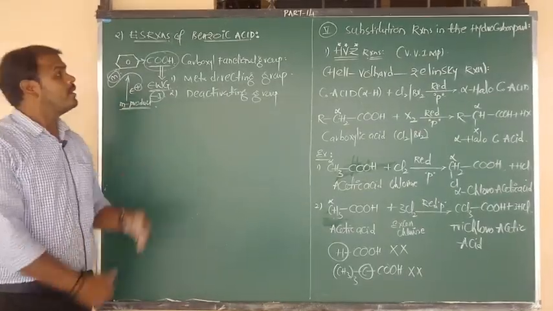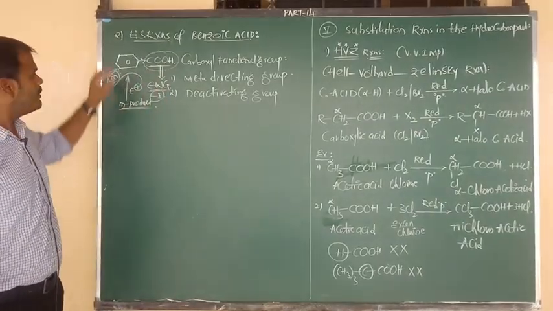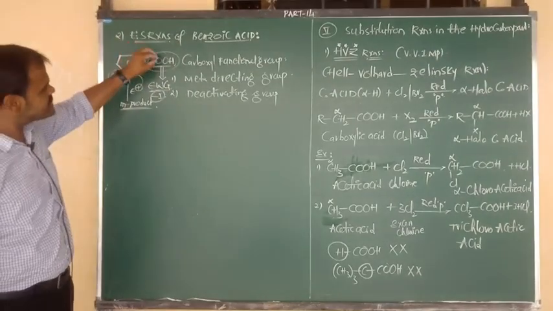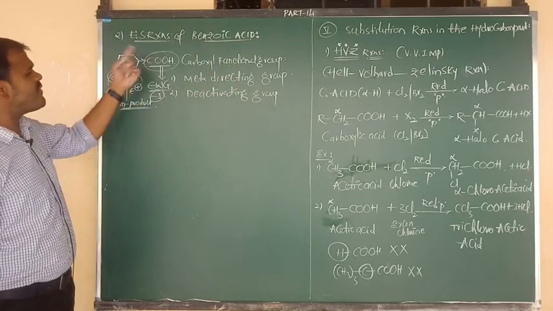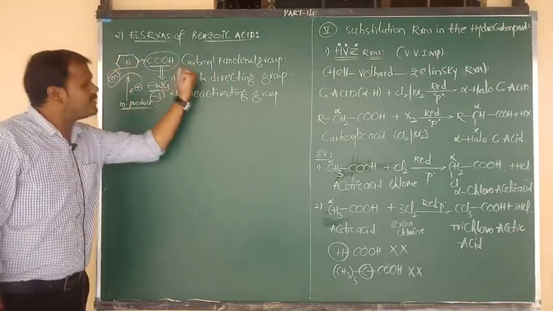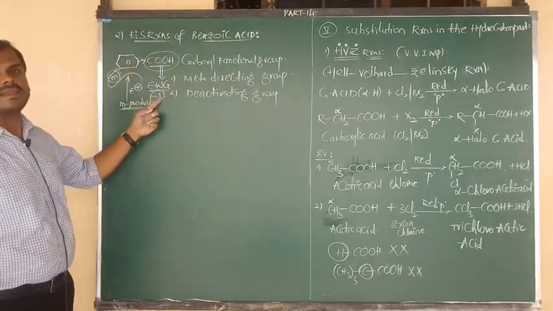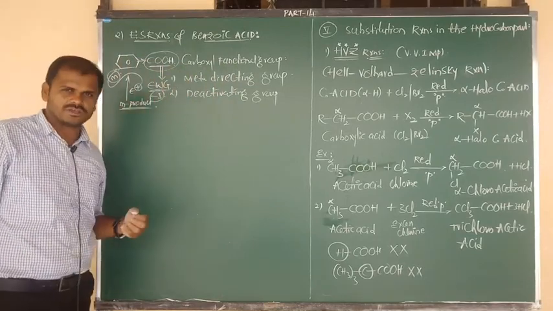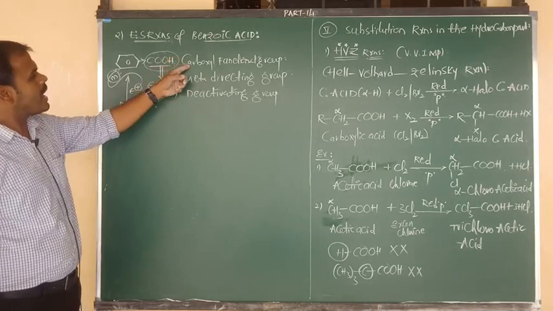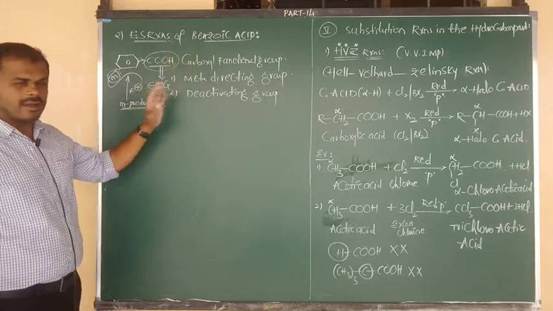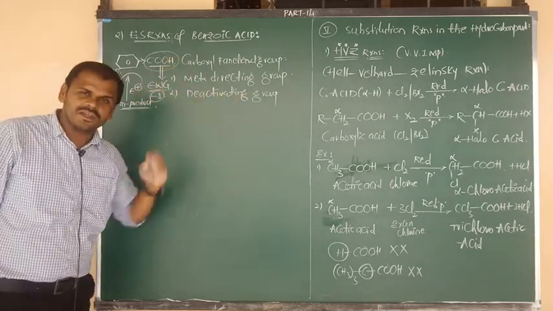So once again, in benzoic acid, benzene is connected to COOH, the carboxyl group. But the nature of the carboxyl group is electron withdrawing, with a negative inductive effect. So due to these two reasons, the carboxyl functional group is a ring deactivating group.